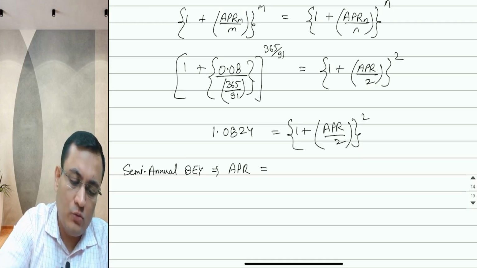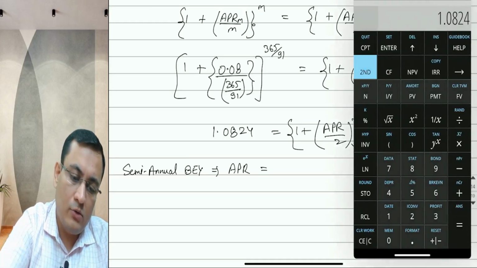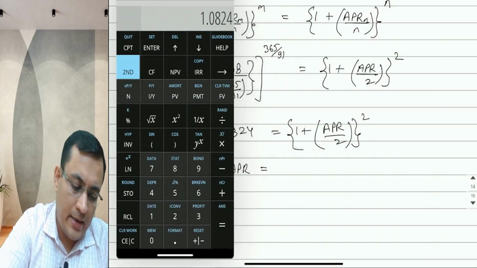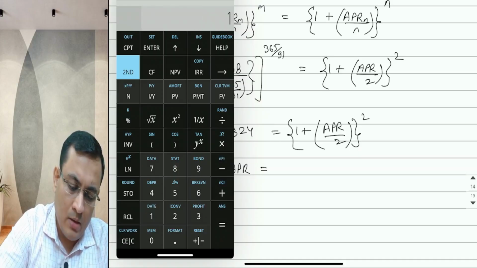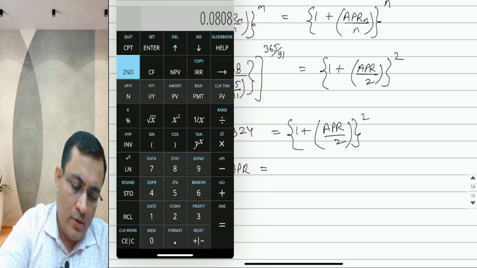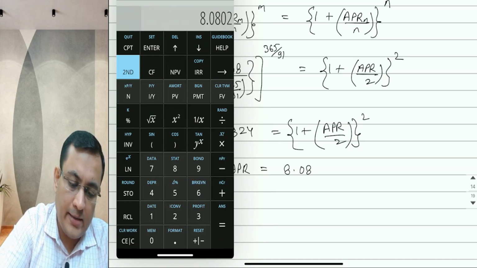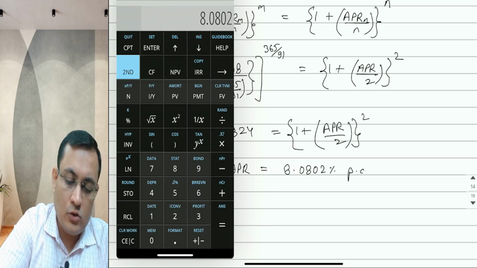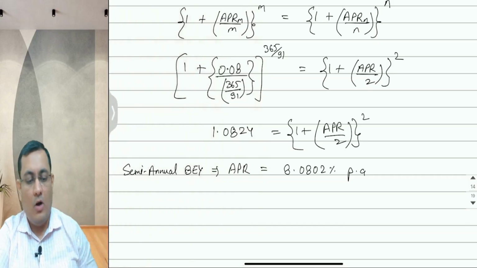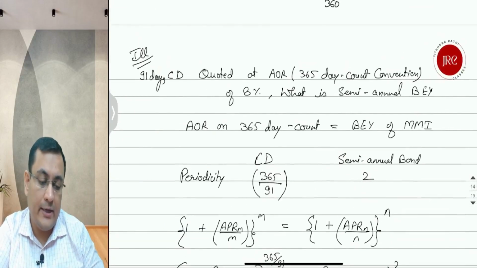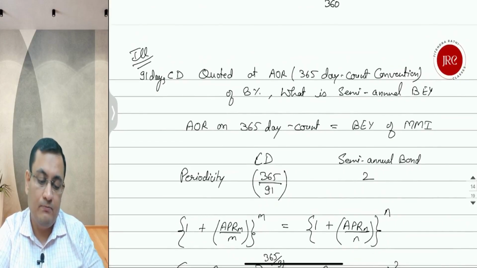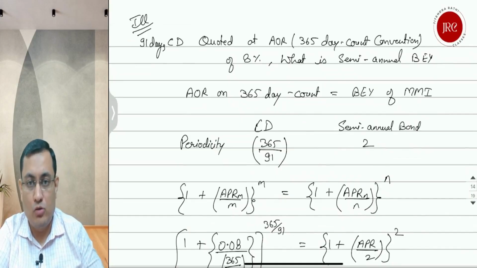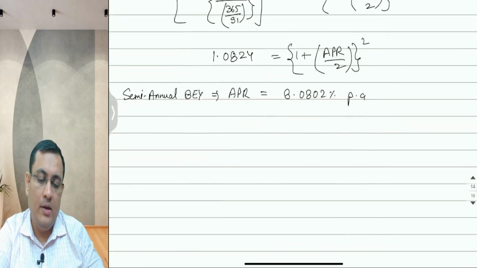What we have to do is take the square root on the left-hand side, then minus 1, then multiplied by 2, into 100, which gives us 8.0802% per annum. So the bond equivalent yield of a money market instrument, a 91-day CD of 8%, if converted into semi-annual bond equivalent yield, will be 8.0802%.